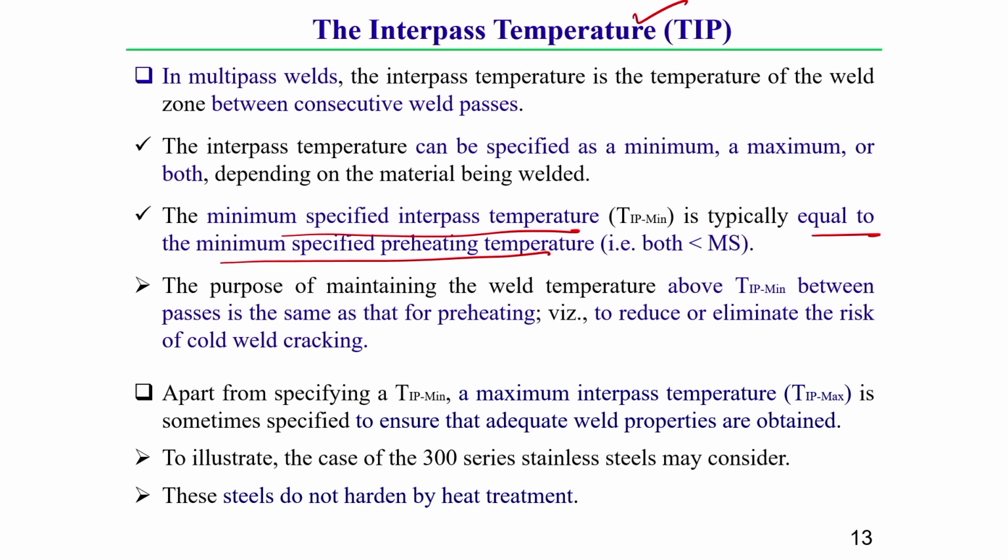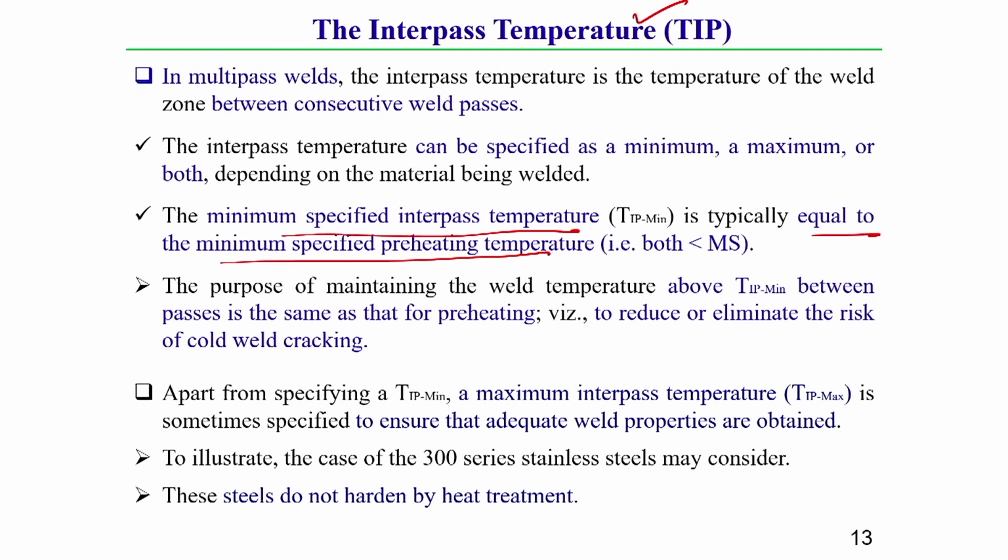As I have already told you, it should be approximately equal to the martensitic starting temperature. So, the interpass temperature should also be within that range, about the martensitic starting temperature.